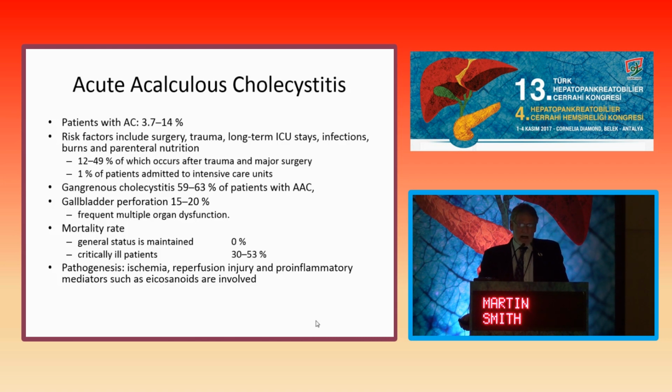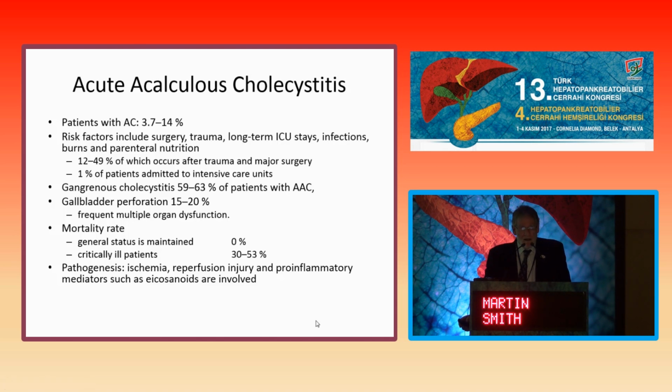And this occurs in about 3.4% to 14% of patients with acute cholecystitis. We all know that it's common in the severely or critically ill patient, but there are a group of patients who present out of the community with acalculous cholecystitis. Gangrenous cholecystitis and perforation are more common in this group of patients and often associated with multiple organ dysfunction.